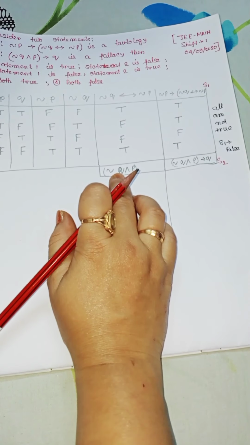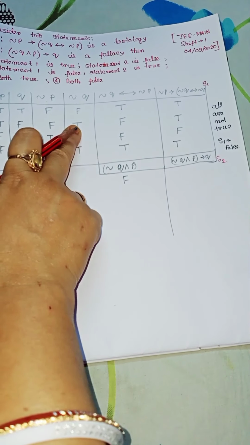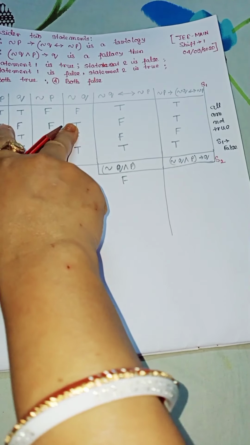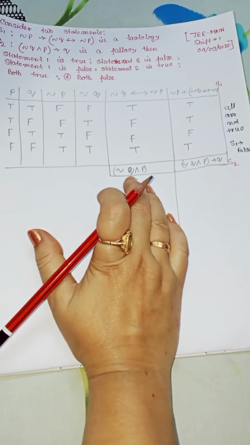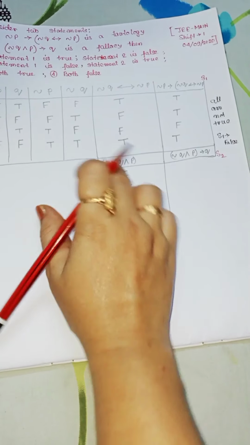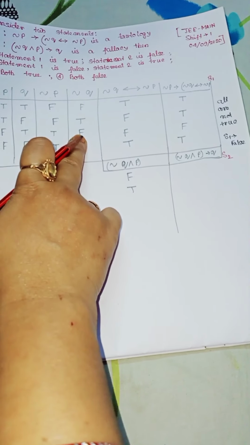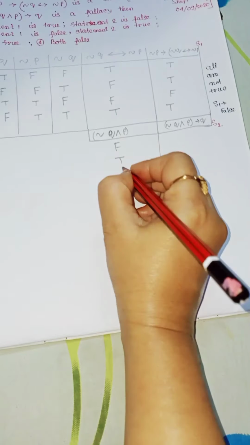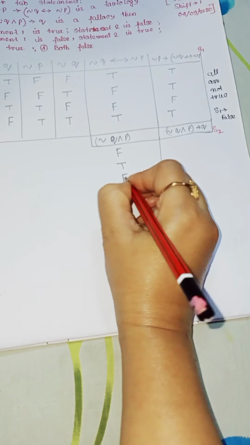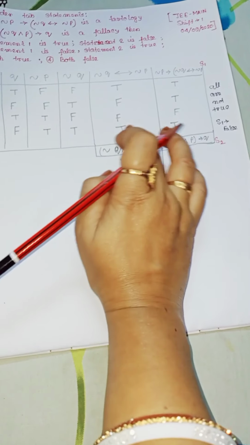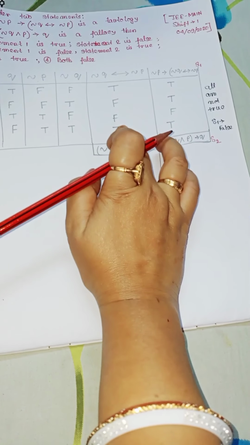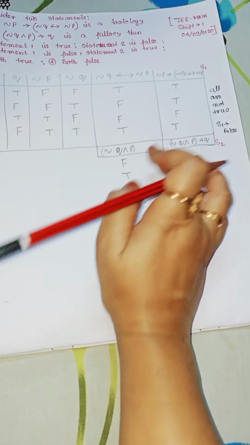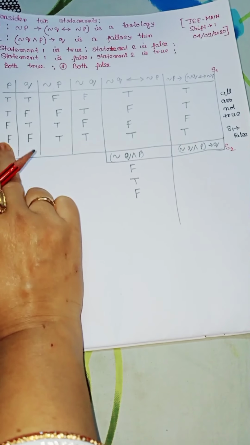Negation Q true and P, so it is true. Negation Q false and P, it is false here. Negation Q true and P false, so it is true here.